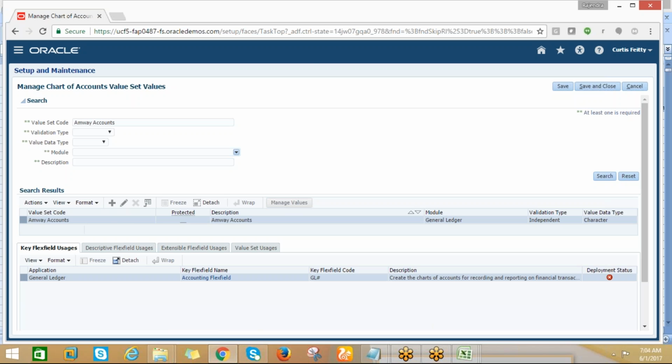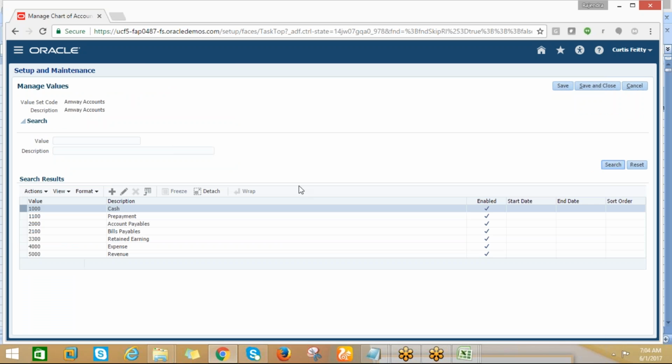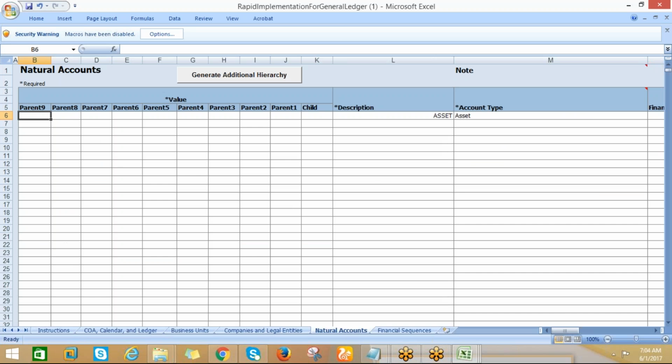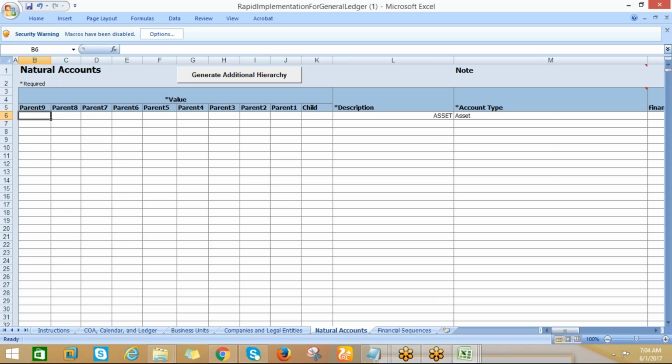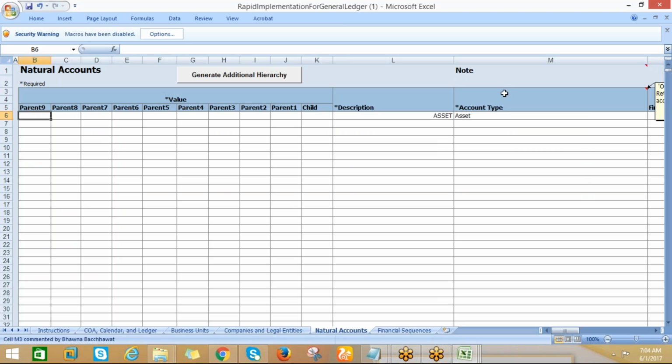Just click on manage values. Search here, let me edit this one. These are the values. Cash account. Parent child relationship, and parent one child.